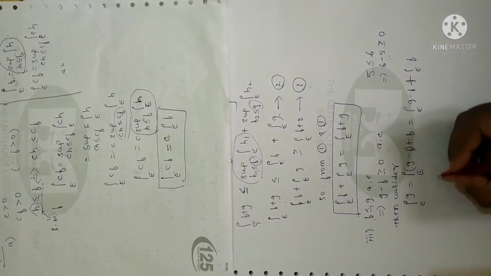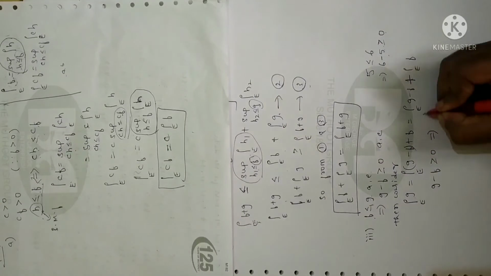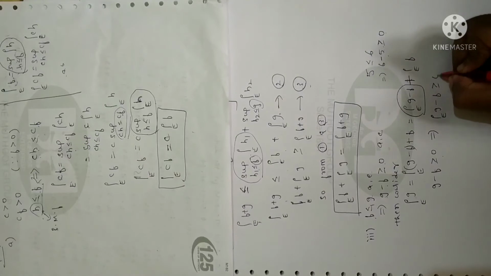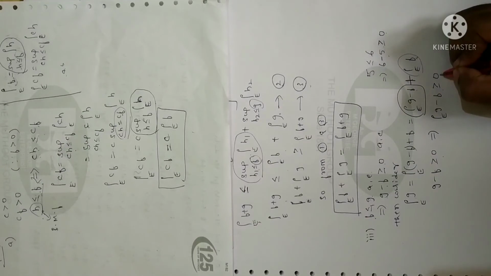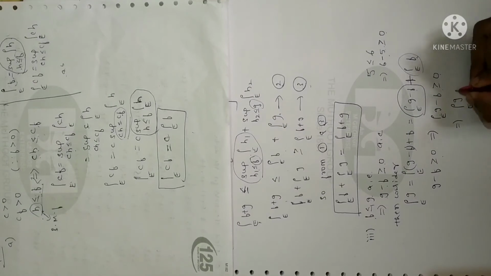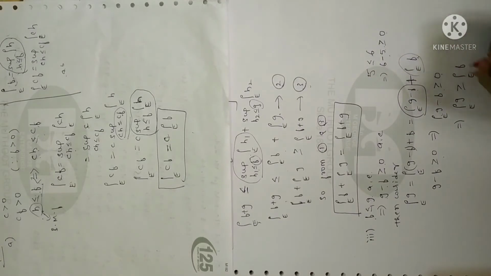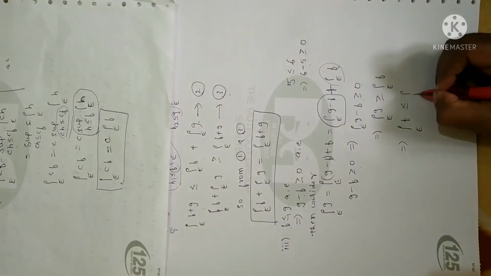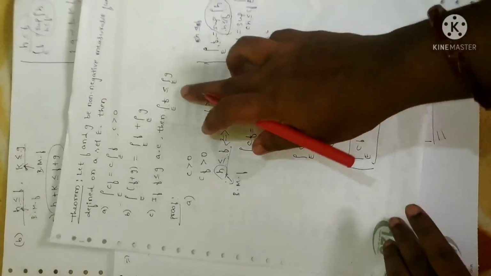Now, since g minus f is greater than or equal to 0, this integral is also greater than or equal to 0. As g minus f is greater than 0, this value is also greater than or equal to 0. Anyhow, we are not interested in this value. Now, how can we write this as the integral over E of g is greater than or equal to the integral over E of f? I have split the integral and shifted this. So it is equivalent to writing the integral over E of f is less than or equal to the integral over E of g. That is what we need to prove.